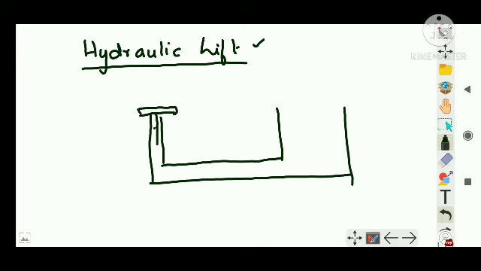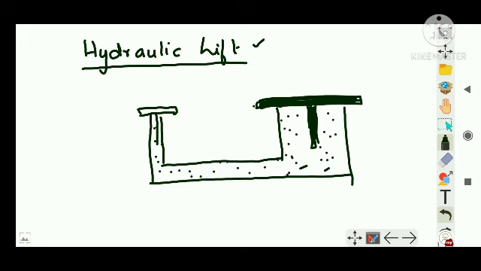Let's say this is a platform and there is another platform here which is movable. Okay, I'm darkening it. Okay, now this tube-like structure is completely filled with the fluid throughout.